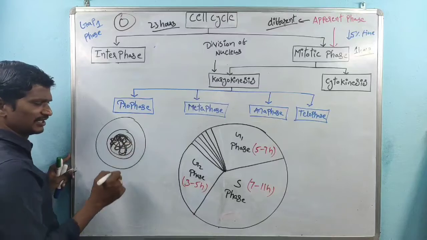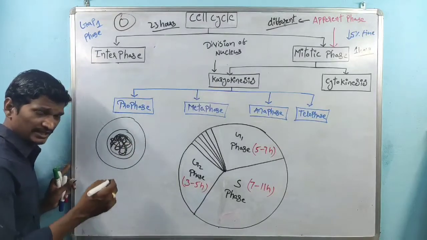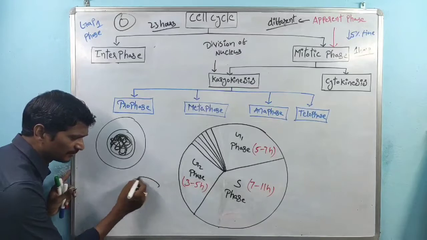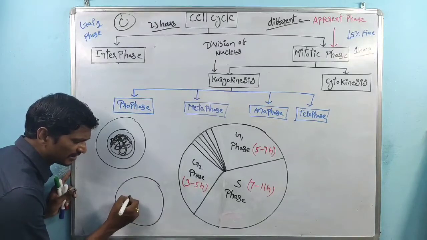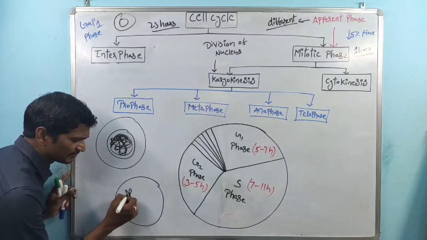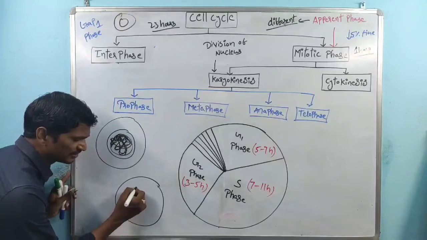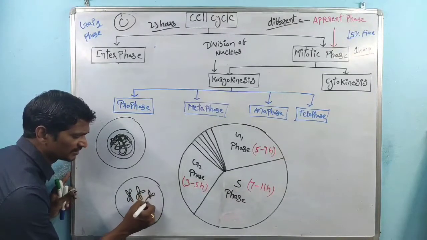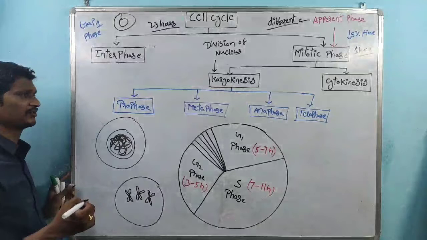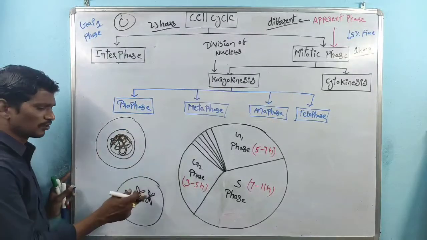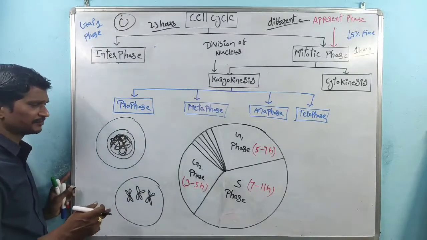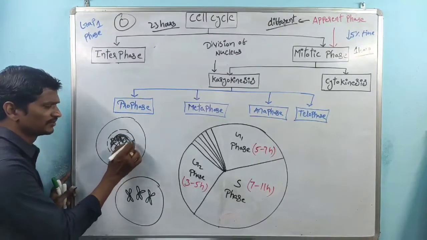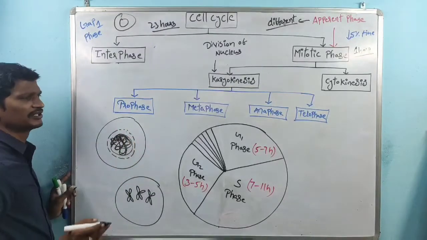At the late prophase, or end of the prophase, the genetic material condensation takes place. That is nothing but chromosome formation. The nuclear membrane is ready to disappear.